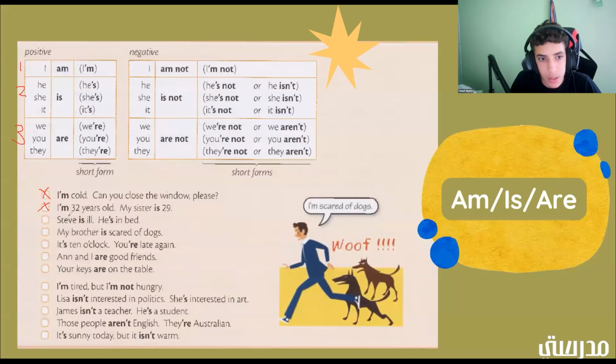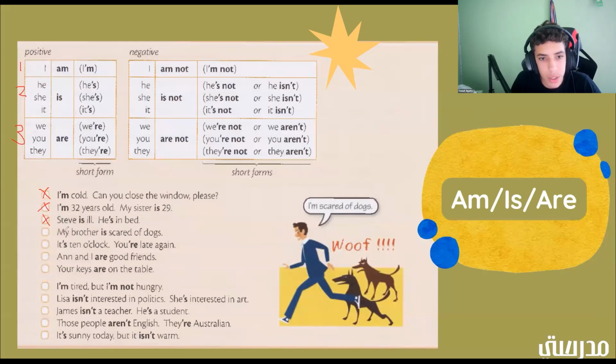All right. Steve is ill. He's in bed. Okay. So he's in bed. Is that positive or negative? It's positive. Okay. And what group is it? Two. All right. Good job. So now we have one for two. So let's X this one out.